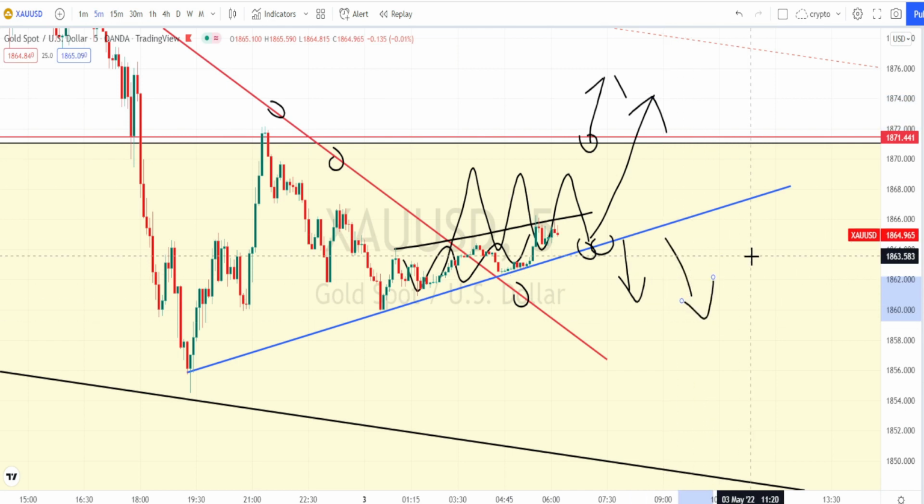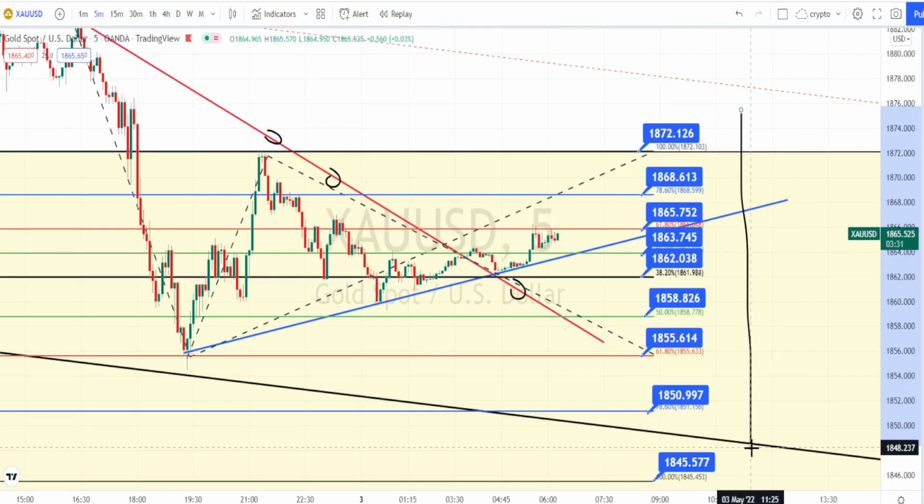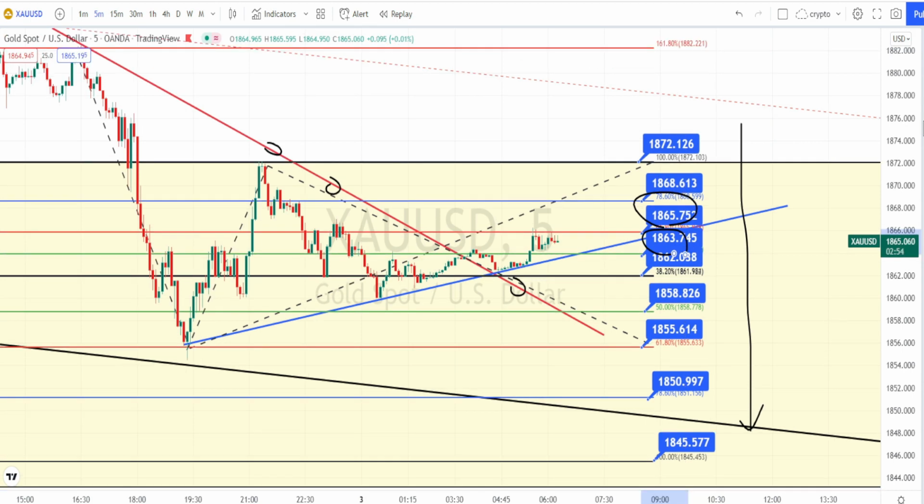Let us mark the support and resistance levels. So the values within this blue color boxes are the resistance and support levels for 5 minutes time frame. Currently the price action is trading between this resistance level of 1865 and support level of 1863. That's all the analysis for today.